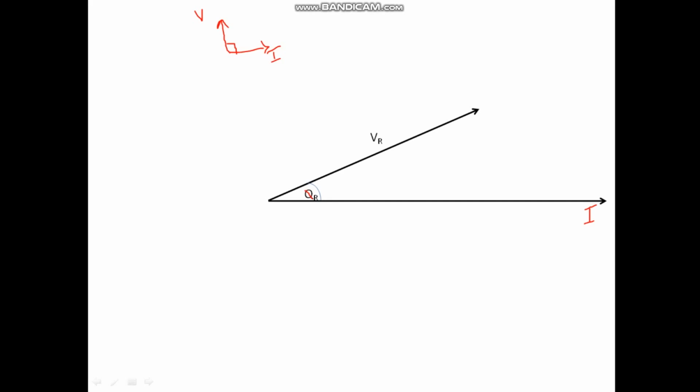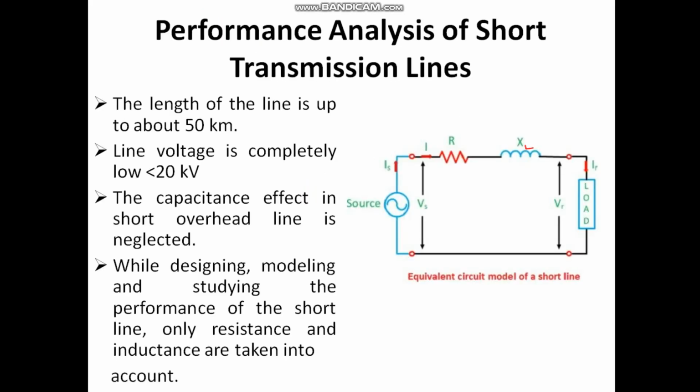Next, with respect to this I, now I'll draw VS. After I, VR and phi r, I have to draw VS. So for drawing VS, if I come back here, this was my current I. Now I have drawn VR and cos phi r. Now I have to deduce this.